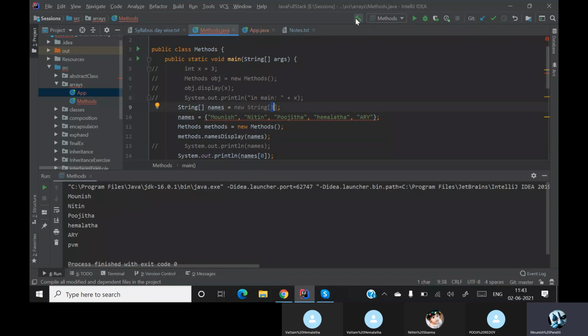So those kinds of issues are basically possible over here. To recover from those kinds of issues, we basically go to collections. In the next session we will see collections, how to overcome the issue of the static size of an array.